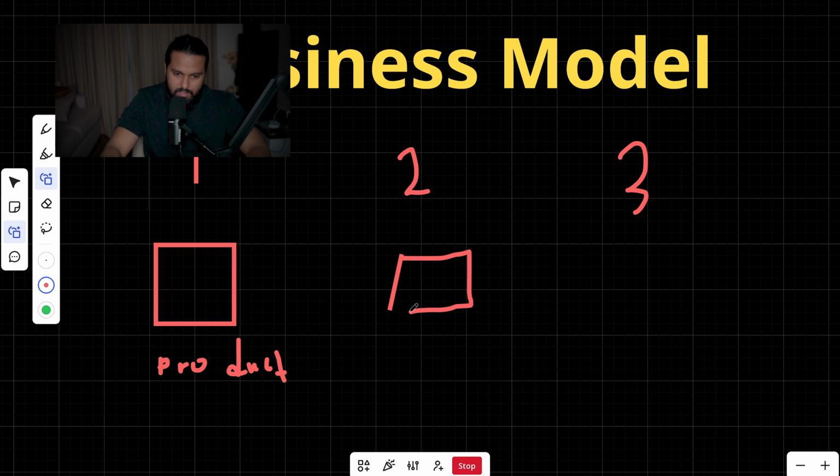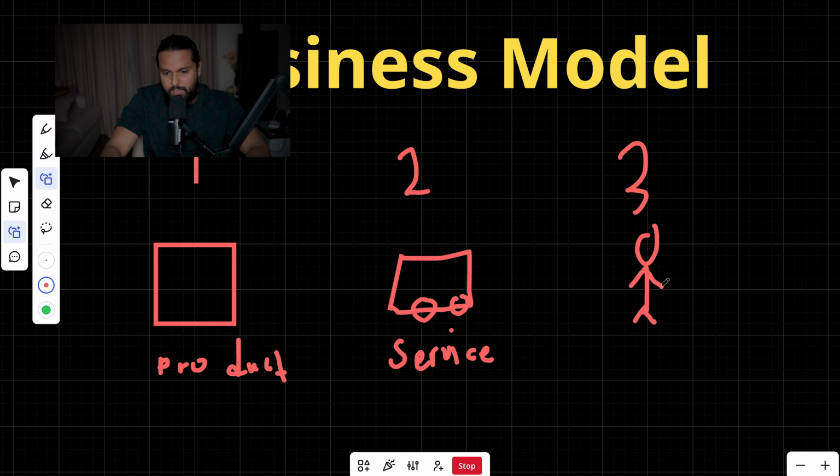This is a service. There's a delivery truck. So this is a service, right? And the third method is by acting as the middleman. This is what you call arbitrage. And what you basically do is you act as a middleman to selling a product or a service.